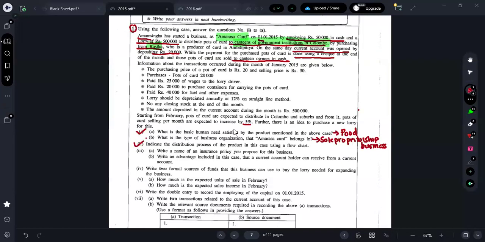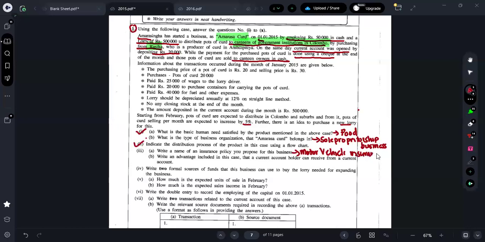What are they saying? Name the insurance policy you propose for this business. So here they are purchasing what? Do they have any motor vehicle in this business? Yeah, they are going to purchase a new lorry, right? Now, if they have an idea to purchase a new lorry, what insurance cover can you suggest they take? You can ask them to take what insurance, guys? Motor vehicle insurance.